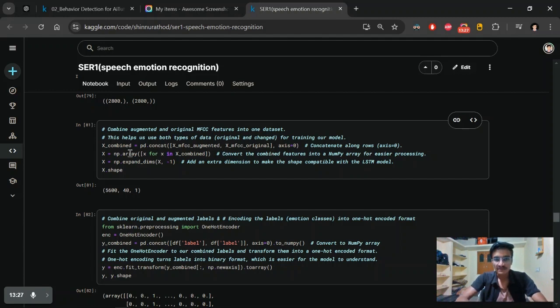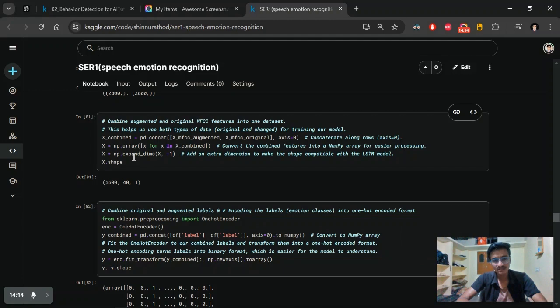So after combining, we convert the combined features into a numpy array. We know that any algorithm will accept only numbers, not audio directly. So we are converting all the features we extracted into numerical format, so that our algorithm can accept it and get trained on this dataset.